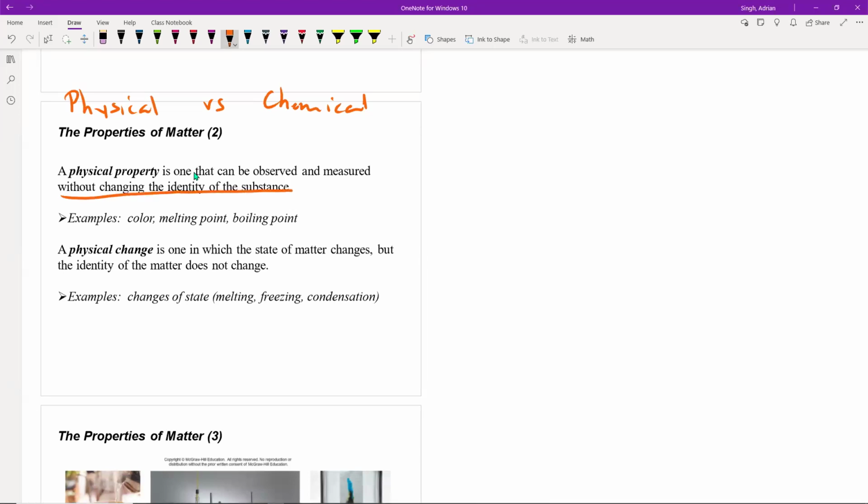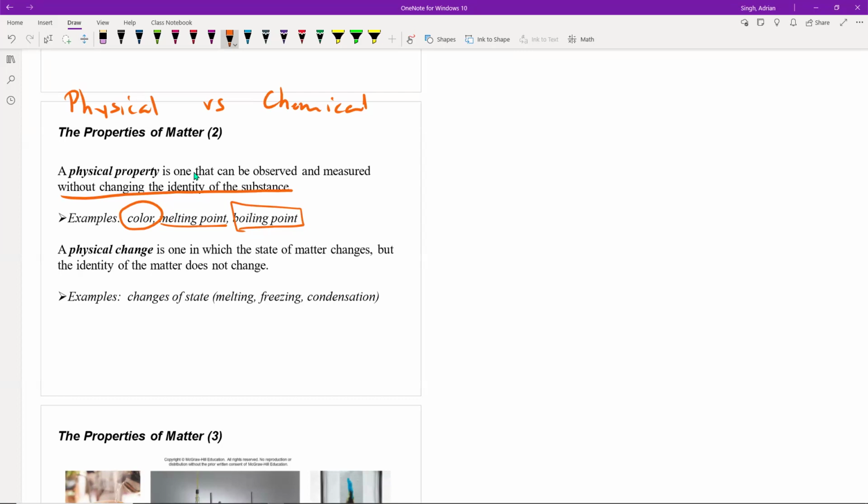So for example, if I report the color of a piece of metal, I can make that observation without trying to change the metal into something else. I can measure the melting point of ice. When I make that measurement, I don't change the identity of that substance. It still is H2O when it goes from solid ice to liquid water. And similarly, if I measure the boiling point, I can make that measurement without trying to change the identity from H2O to something else. So those are physical properties.